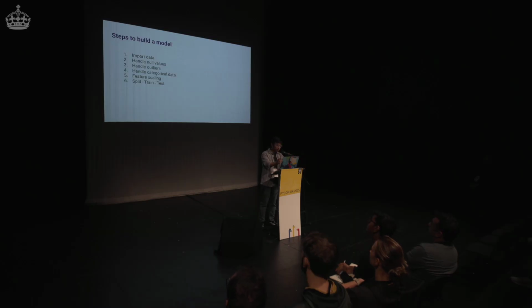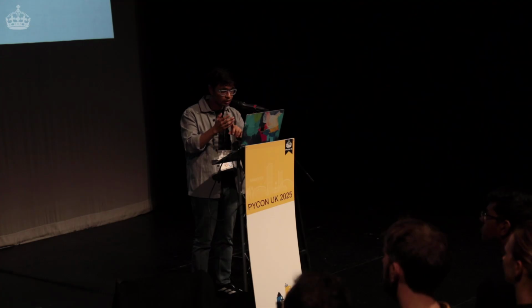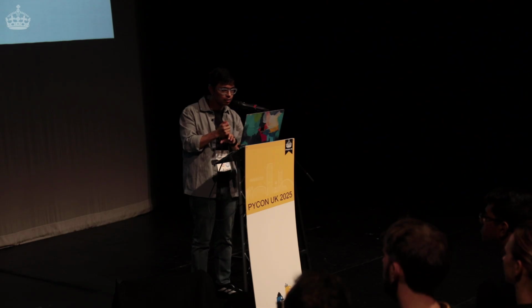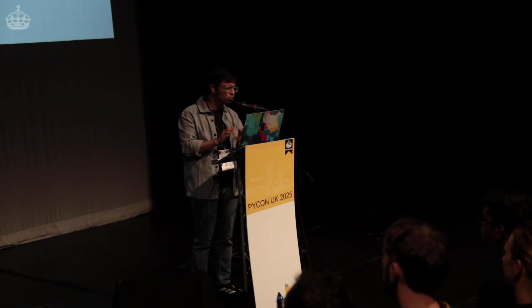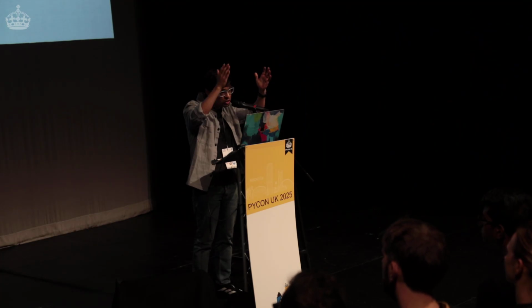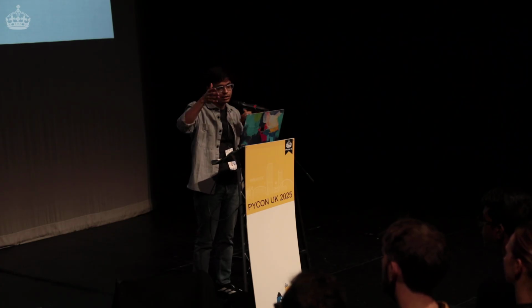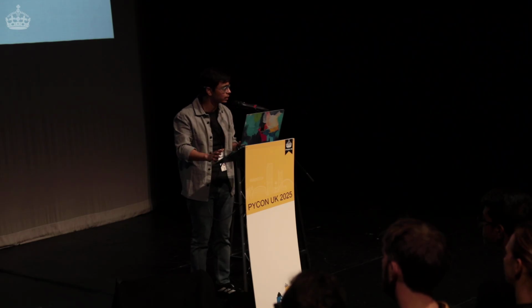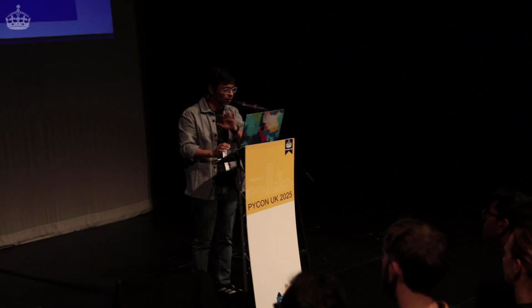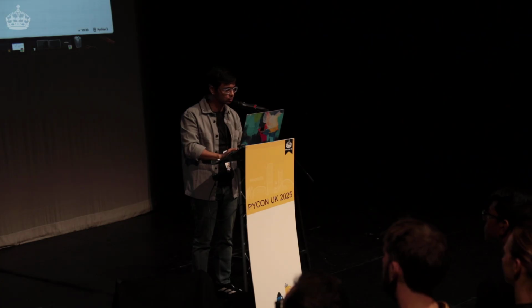Quickly, steps to building the model. First, we're going to import the data. Then we'll handle the null values. There is a lot of pre-processing that needs to happen before you actually train the model. So we import the data, we handle the null values, we handle the outliers, we handle categorical data, we do some feature scaling, and then finally with all the data, we split it into train set and test set. We use the train set to train the model and the test set to predict values to see if it is working as expected.